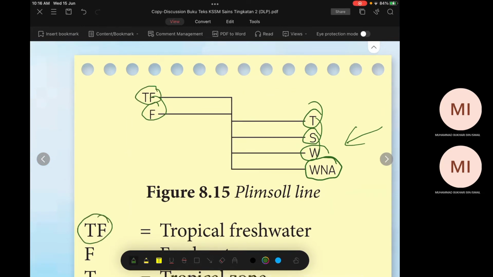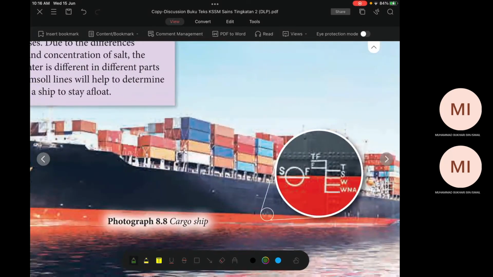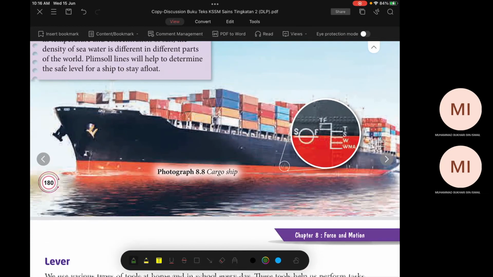First, for safety reason. You can see this ship is loaded with so many containers, right? So what happens is the total weight of the ship will increase, right? Because the ocean has different density depending on the weather, depending on the temperature of the surrounding, and actually it depends on the density of the ocean, because sea has salt, right?